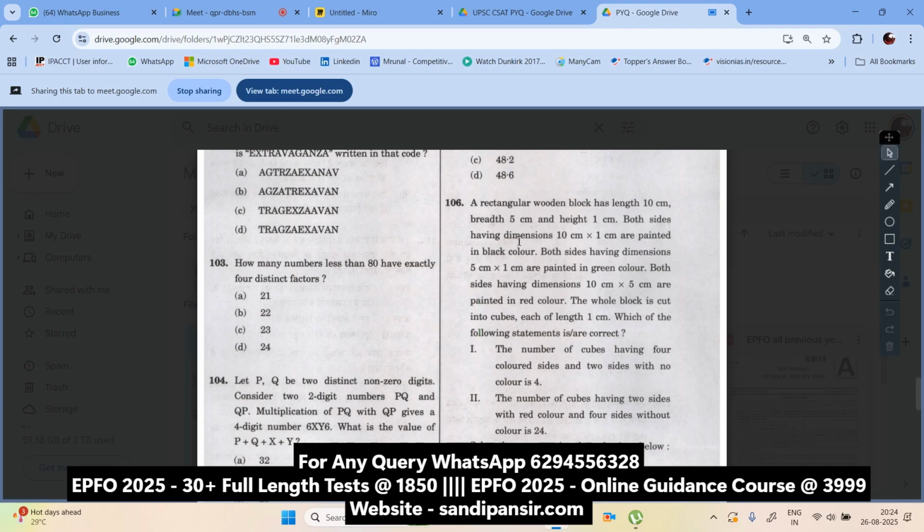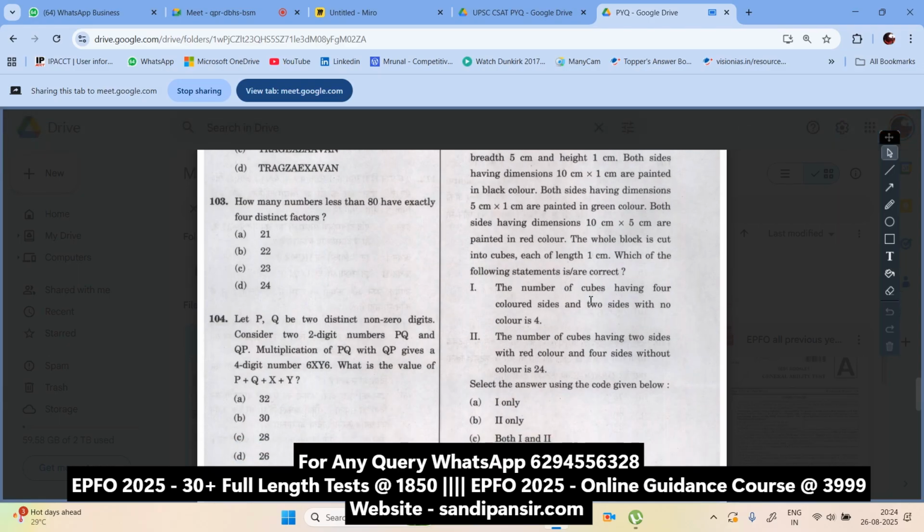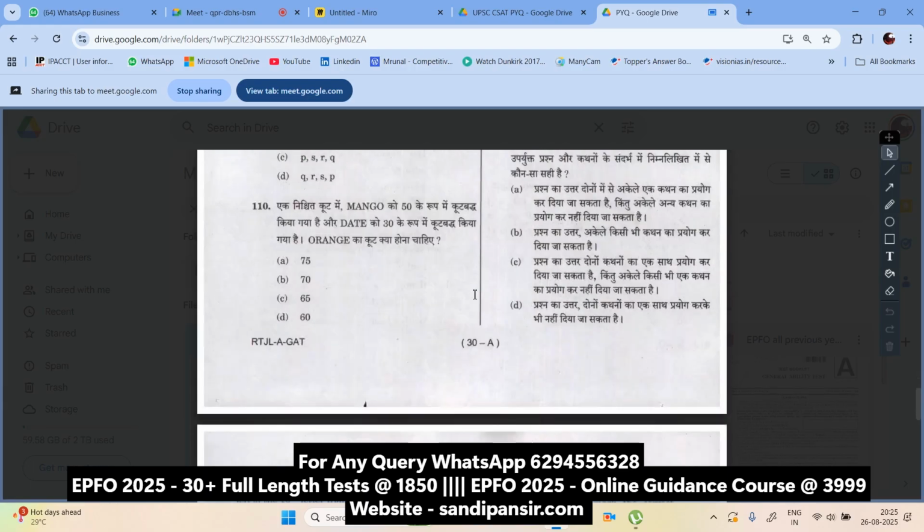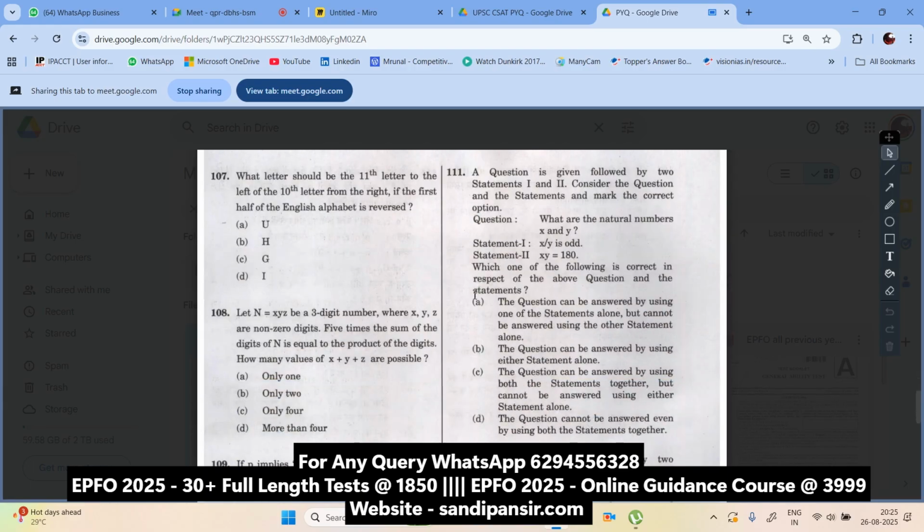See the maths here, just see question number 106. A rectangular wooden block has length 10 cm, width 5 cm, and height of 1 cm. Both sides having dimension this, both sides having dimension R, period, and in color. The whole block is cut into cubes, each of length 1 cm. Which of the following statements is correct? So you need at least 5 minutes to solve this question. Got it? Not a piece of cake.